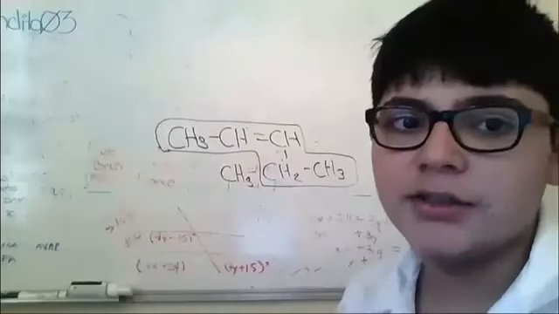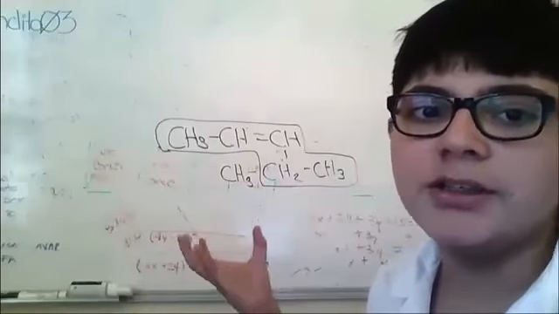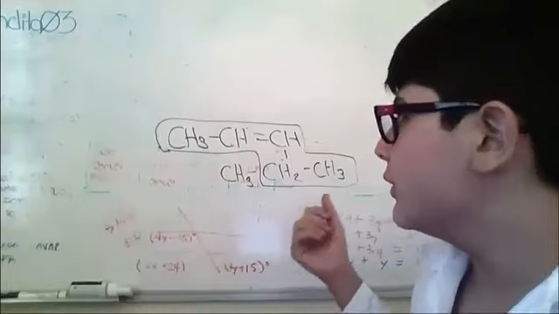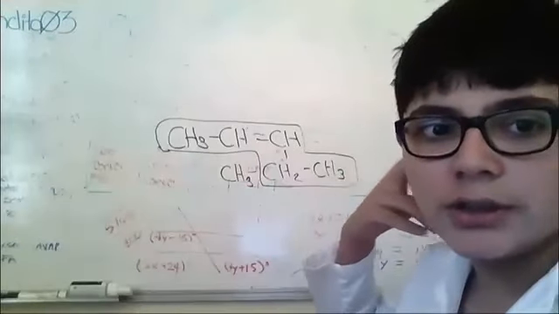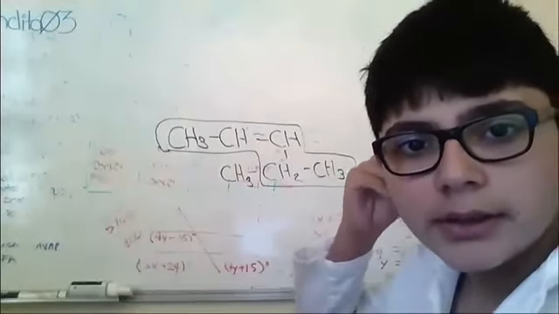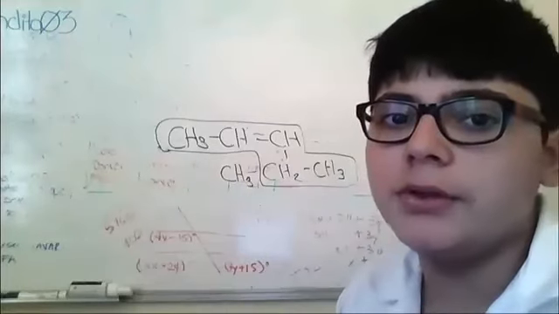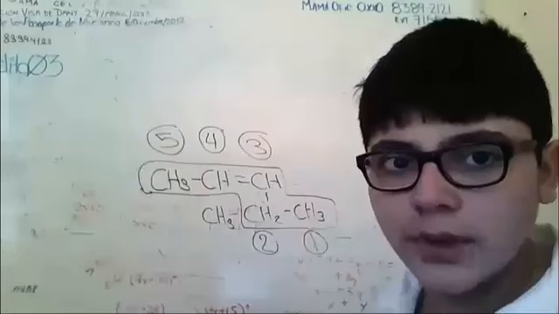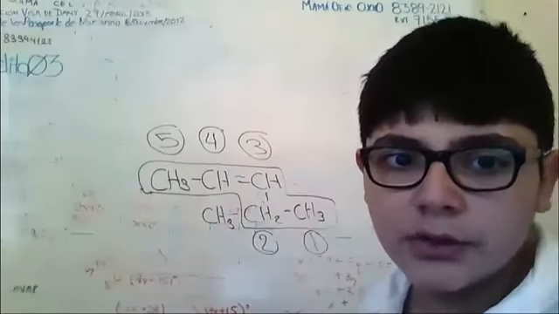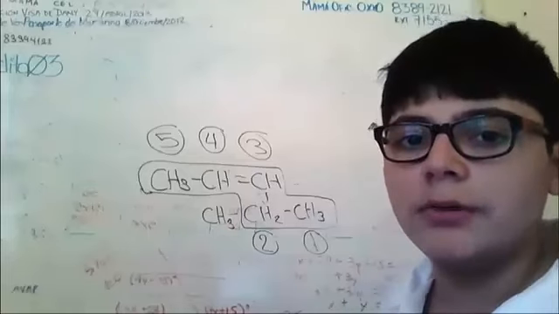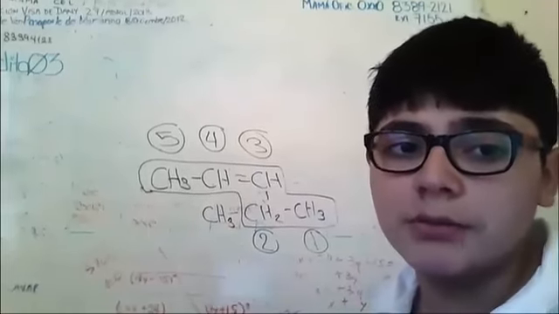Hello again, this is our first example of naming alkenes. As you can see, I already chose the longest chain containing the double bond, and this step is very simple and you shouldn't have troubles with it. Then, we must start numbering the parent chain, but make sure that the carbon double bond has the lowest number possible.